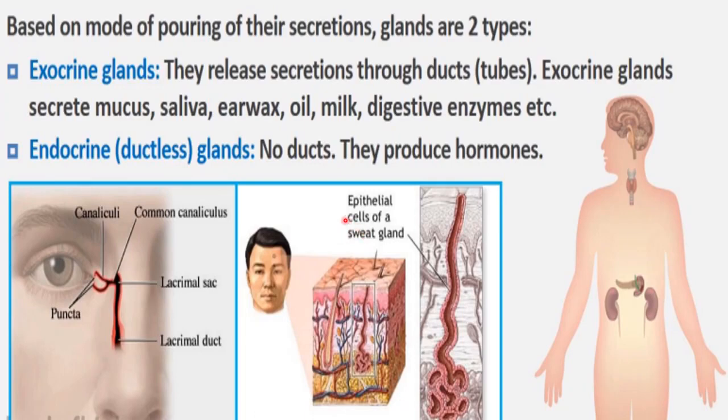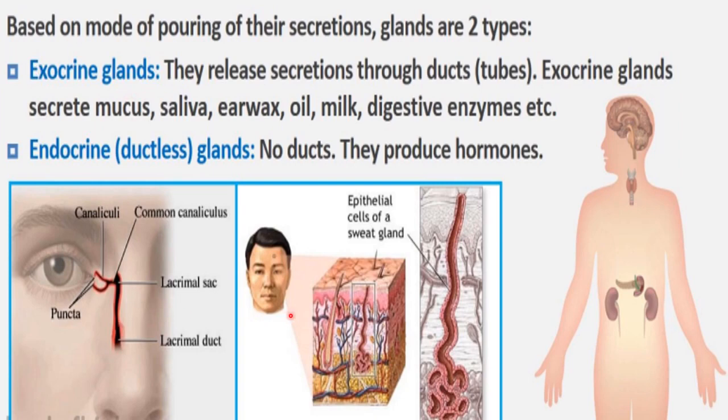Now here you can see epithelial cells of a sweat gland, like sweat glands which are present in your skin. These are epithelial cells shown here, okay, and this is a duct. So this is shown for an exocrine gland.